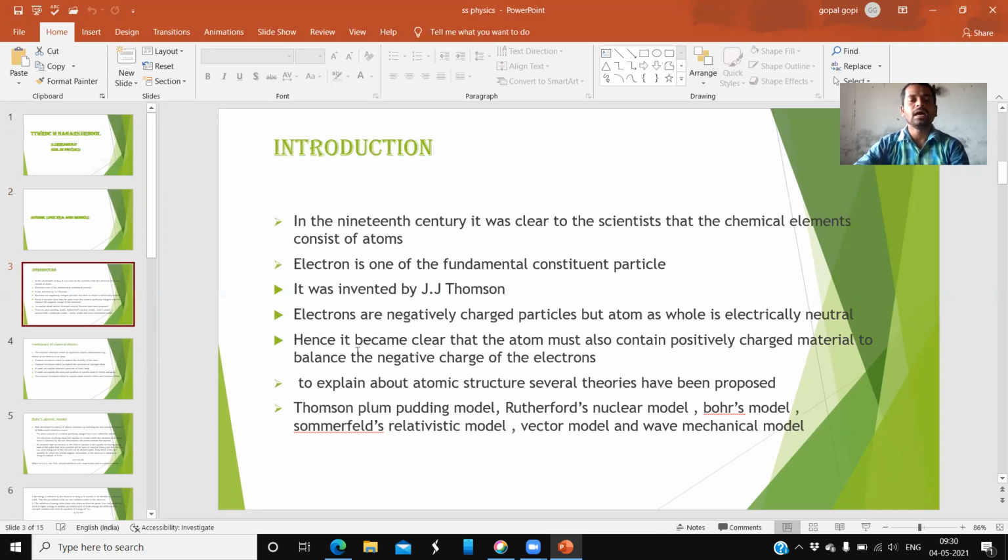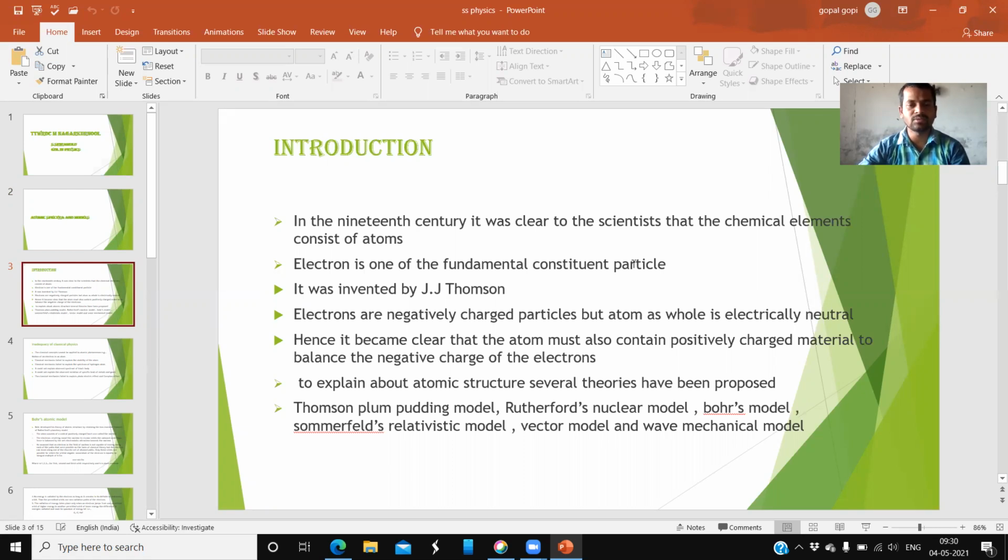In the 19th century, it was clear to scientists that chemical elements consist of atoms, and that a material is formed because of atoms only. The electron is one of the fundamental constituent particles. Inside the atom there are certain particles present.